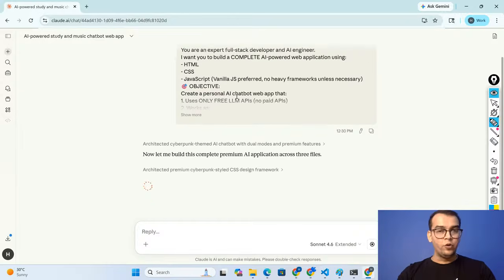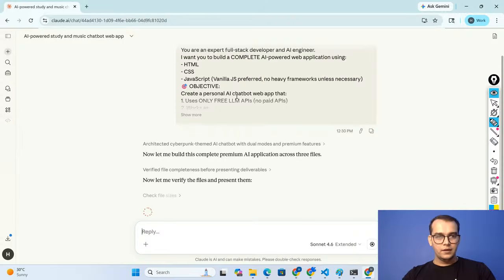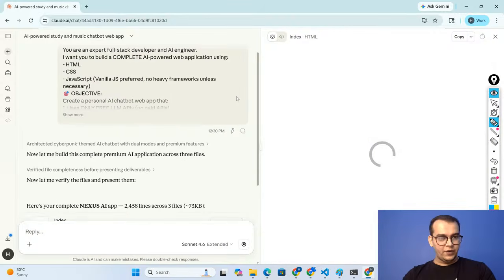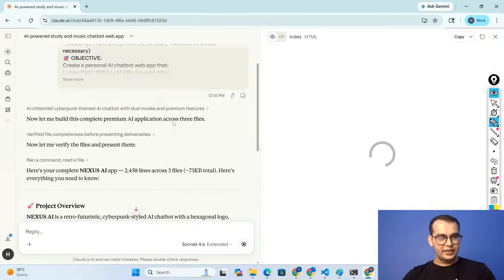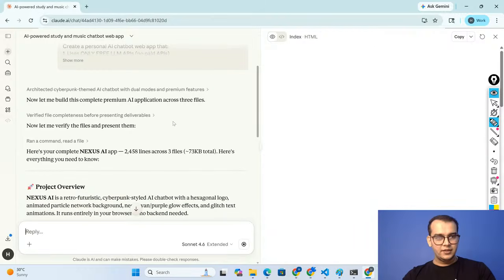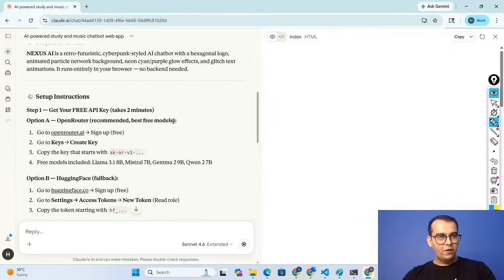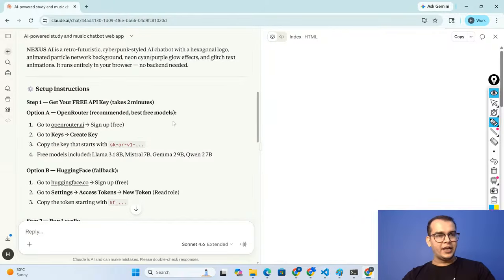Now, what you need to do after you get the response from the Claude, okay, is to just download the HTML file and push that file to Netlify. Simple as that. Okay. So make sure that you do the same process with me. Now let me verify this and I can see the Nexus AI application. Yes, can you see this? The same setup, okay, nothing else.